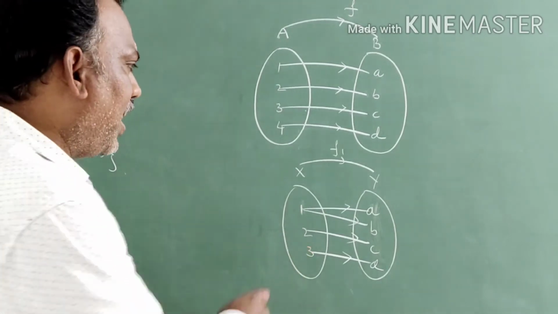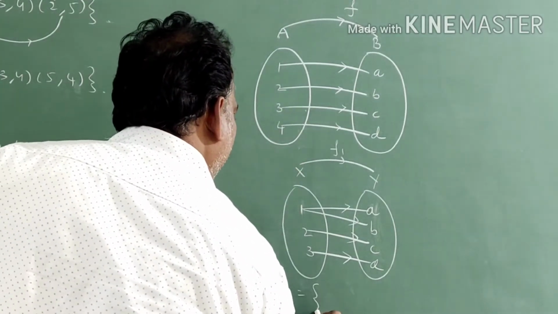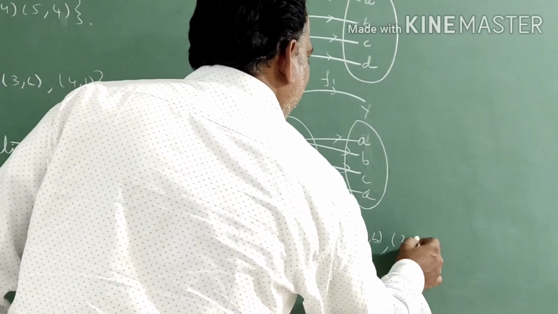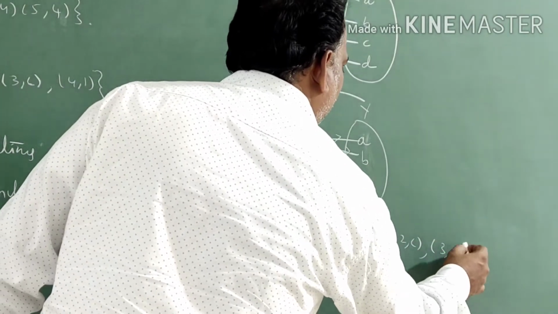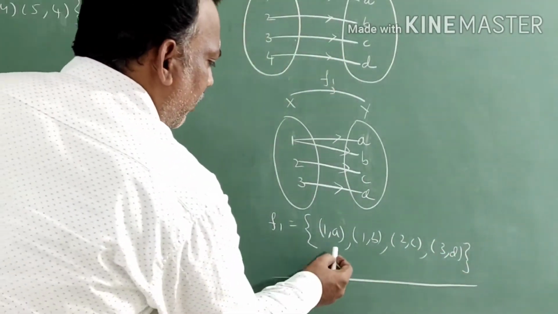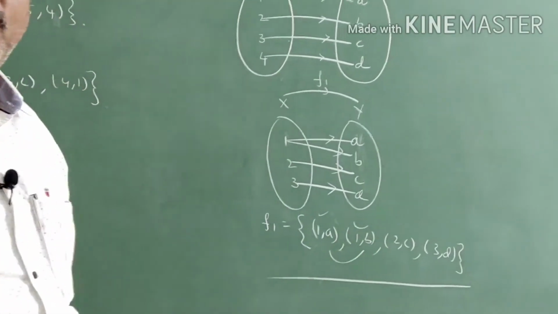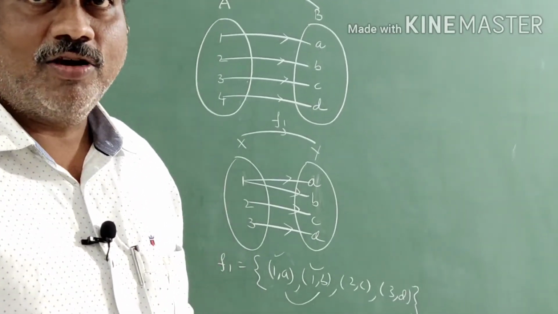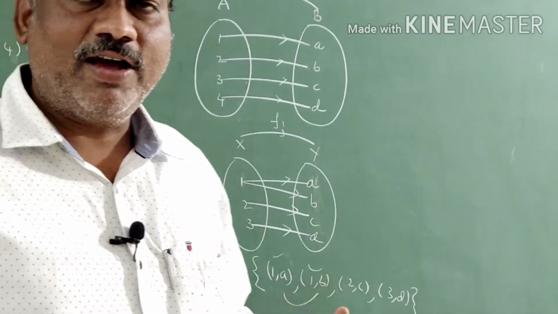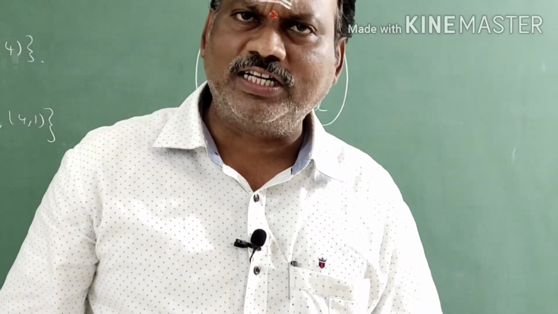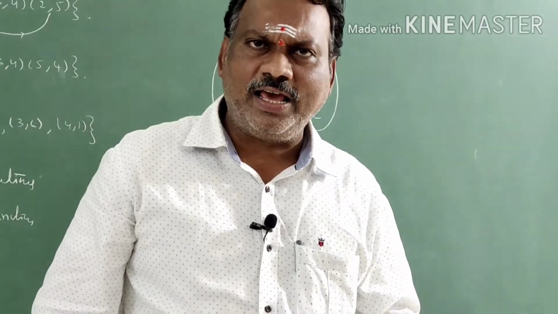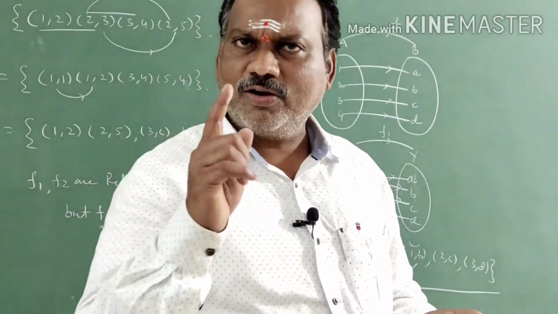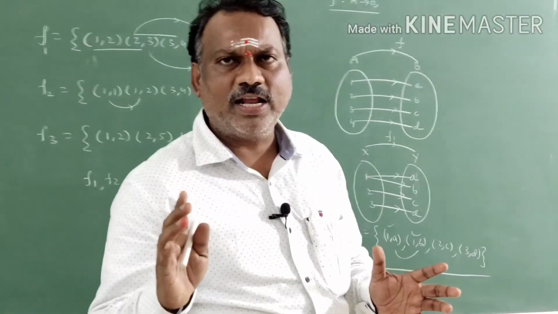Understood, students? If you write this F1 in the ordered pair format, you will get the ordered pairs 1 comma A, 1 comma B, 2 comma C and 3 comma D. By seeing this also, two ordered pairs have the same first coordinate. If the first coordinate is repeated, we don't call it a function. Correct or not? That's why you have to define one more definition. F is a mapping from A to B is said to be a function if every element in set A is associated with a unique image in set B. Then only it is called a function.